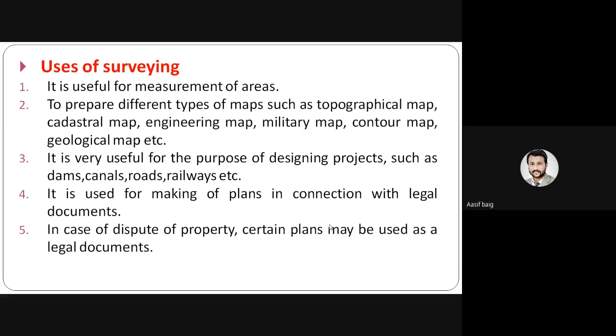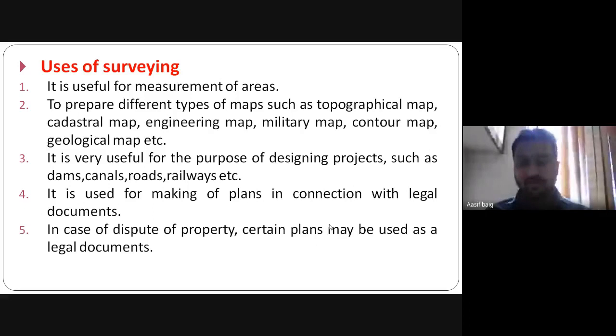Depending upon other things, these maps are classified like cadastral, engineering, military, contour, and geological map.